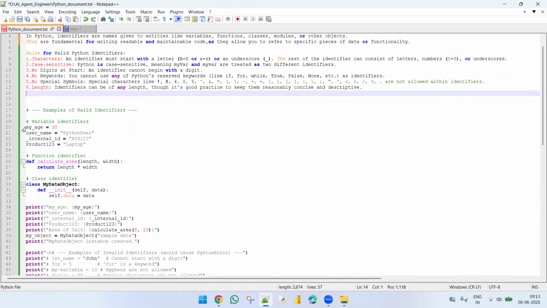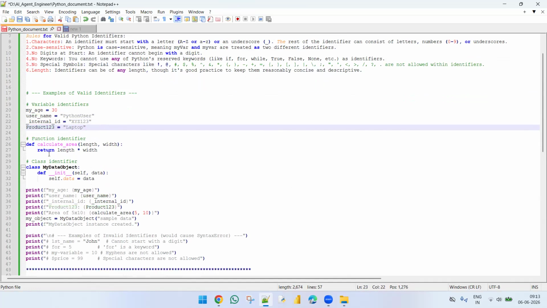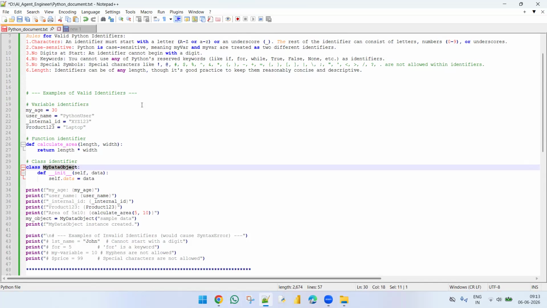This is one identifier, and this is one identifier, and these all are variables, where we're assigning values to the variable. And second, the creation of a function, and this is the identifier name, and this is also a class, and this is also one identifier name. This is about the identifiers we can use in Python.